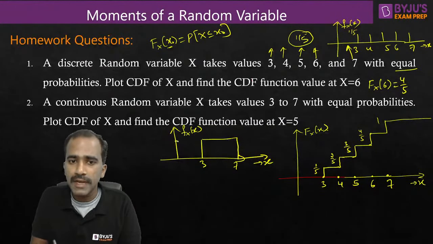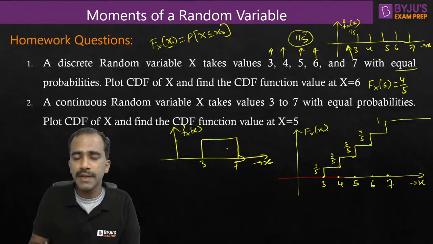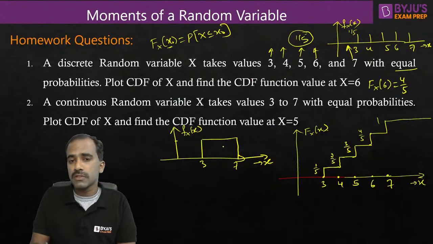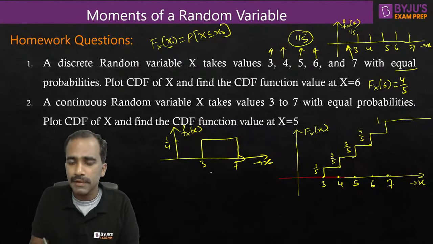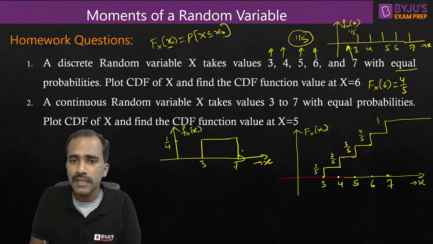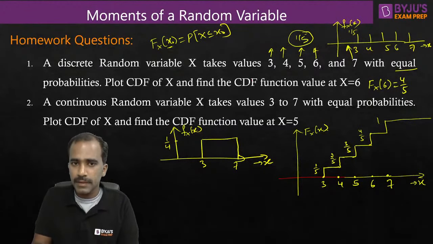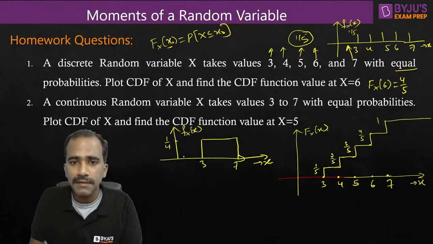So what should be the height of this PDF? Because the PDF has this property that the area of the PDF should be equal to 1. If you want the area to be 1, what should be the height? Width is 4 units, so the height should be 1 by 4 units, then only the area will be 1. Only if the area is 1, then only we can call it a PDF. Because we are plotting the PDF, we have to put the height in such a manner that the area will be 1. Okay, right, we got the PDF.